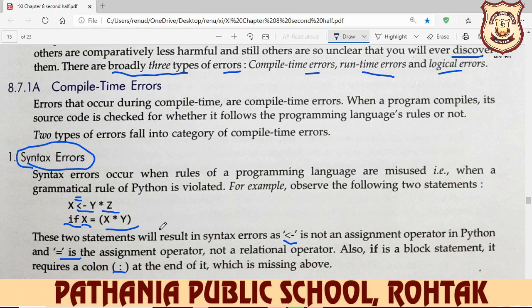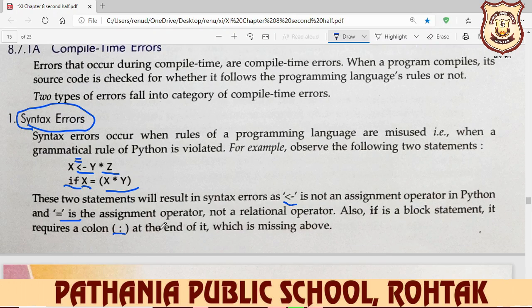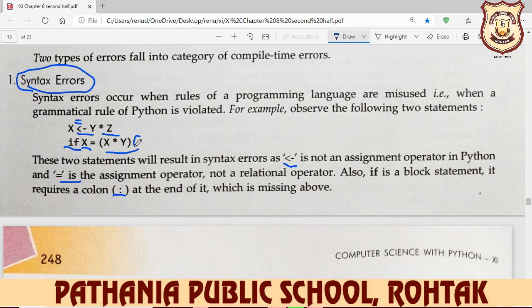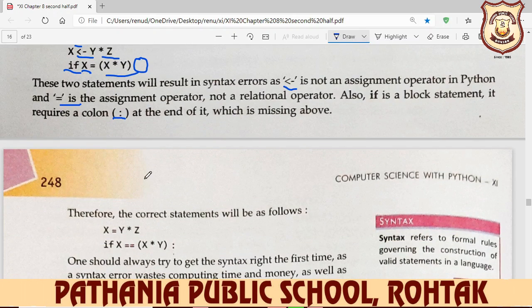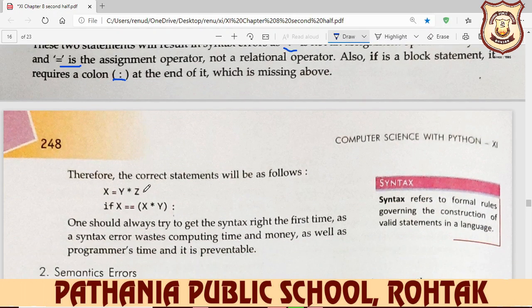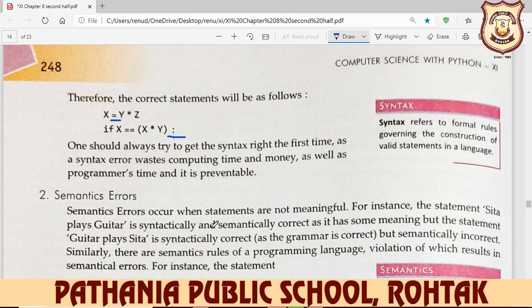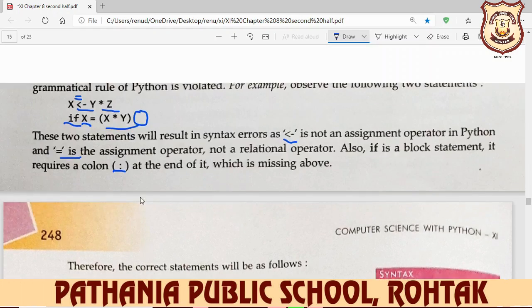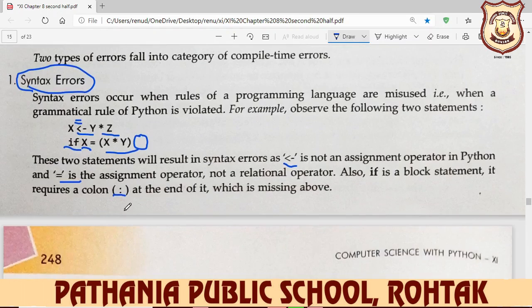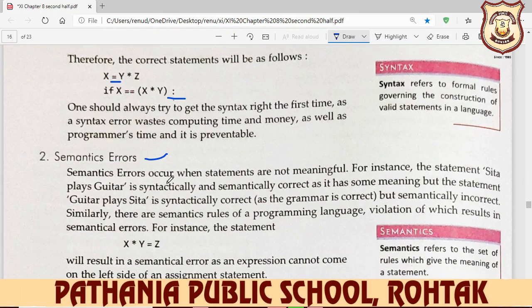When you write the if statement, you put the colon sign, but here you see no colon sign is there. So what is missing? The colon sign is missing at the end of it, so it displays the error. This type of error is found with the help of the compiler, and it is very easy to find. Like your equal sign, here your colon is missing, so this type of error is your syntax error.